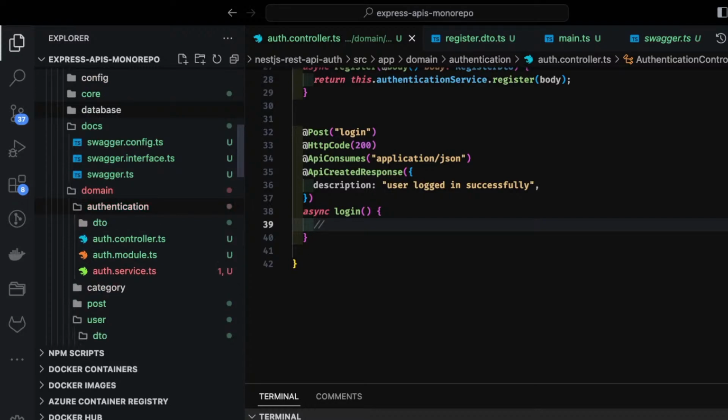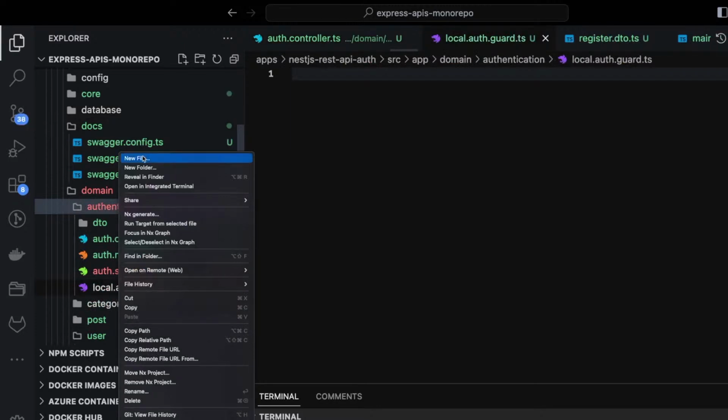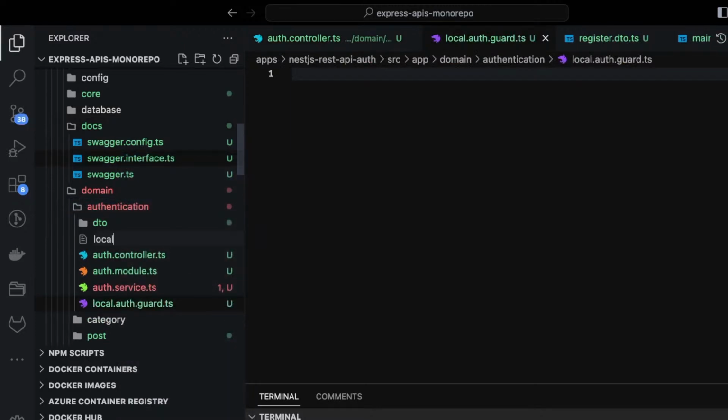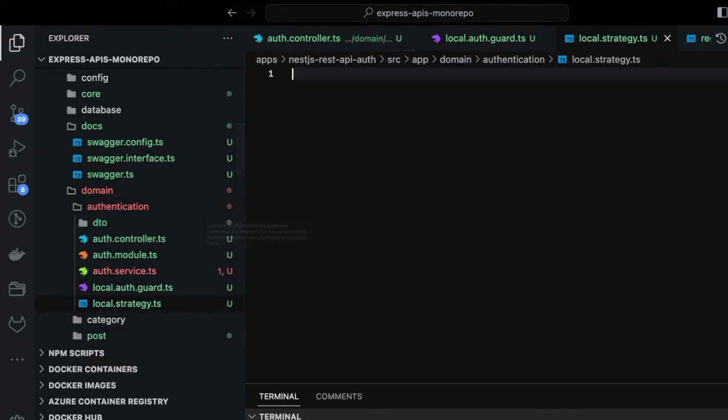local.auth.guard.ts, and here another file I'm going to create is local.strategy.ts. We are also going to create a JWT strategy and all.